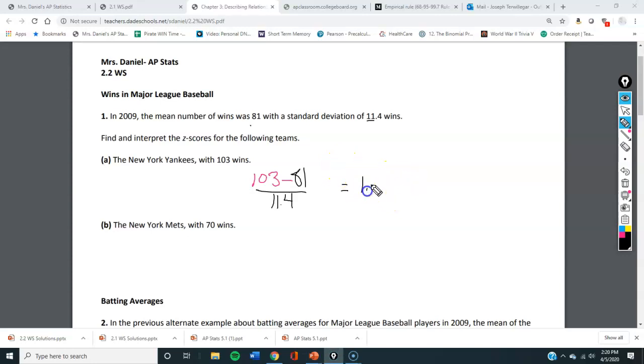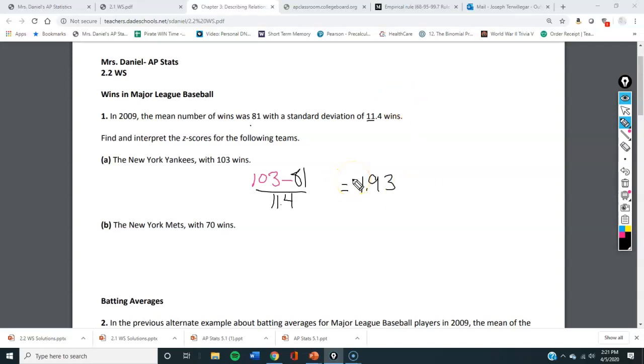And I got 1.93. Now, to interpret that, you would say the New York Yankees had 1.93 standard deviations above the mean number of wins.